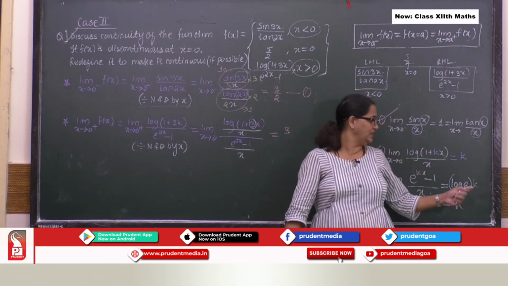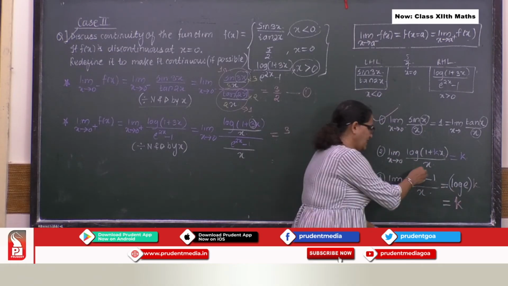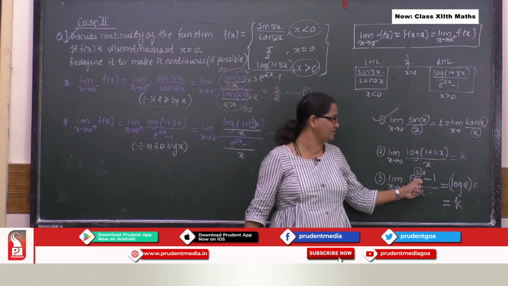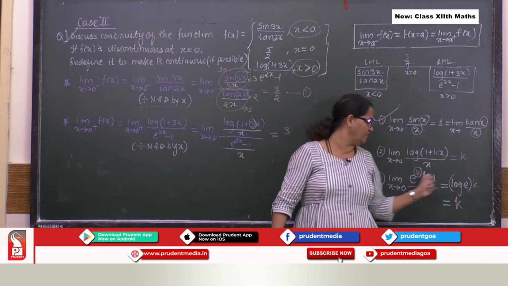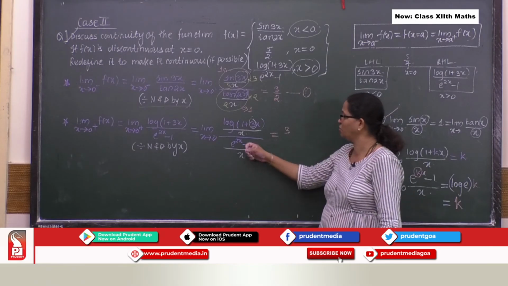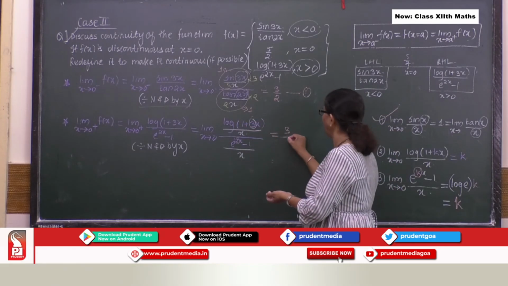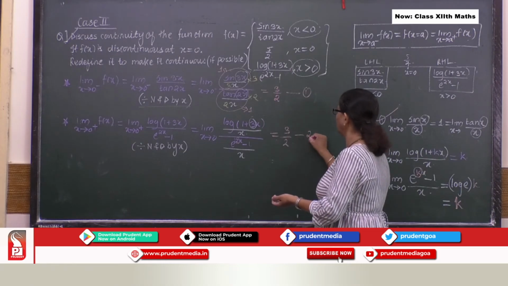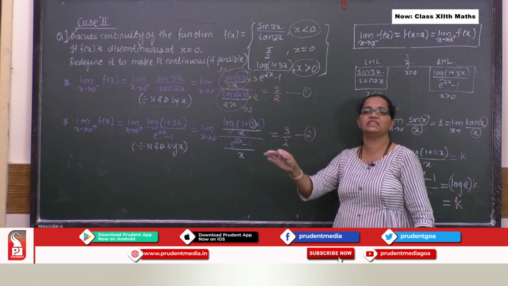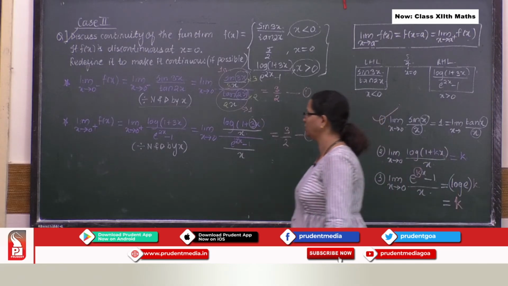Now look at the third formula. What is the extra constant present over here? That's k. Now here in this place of k, what you have? 2. Right? So over here what you get is 3 by 2. So we finished with our second step. Let's go to the third step.